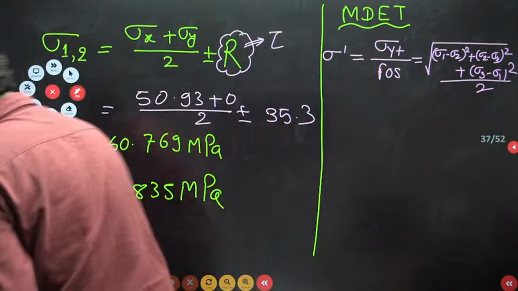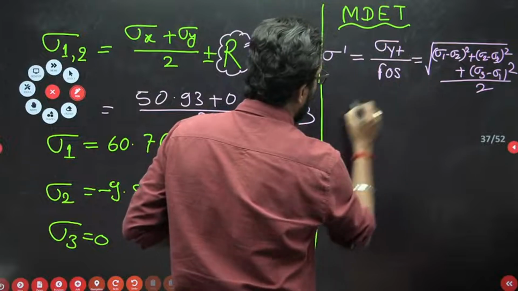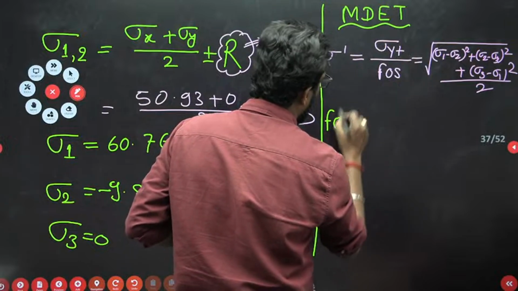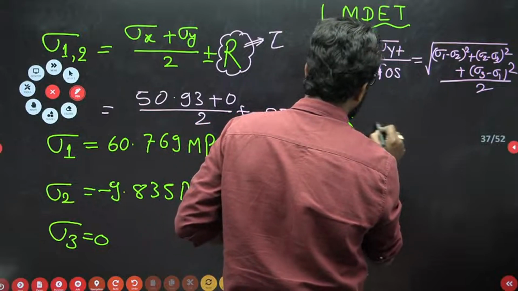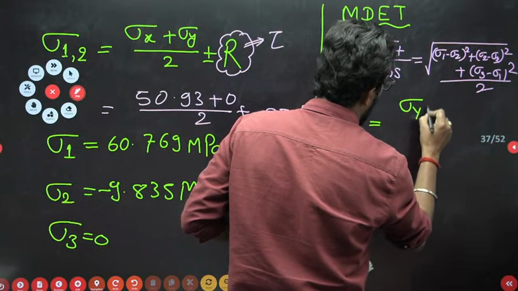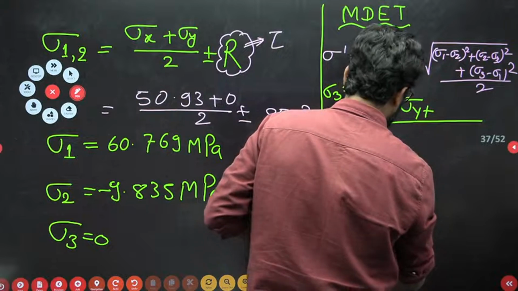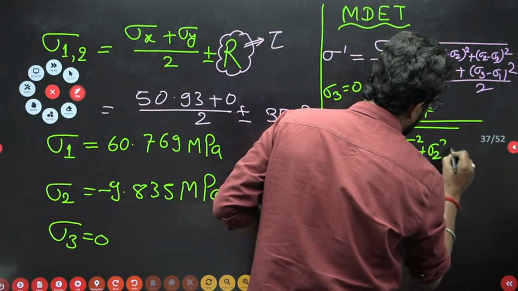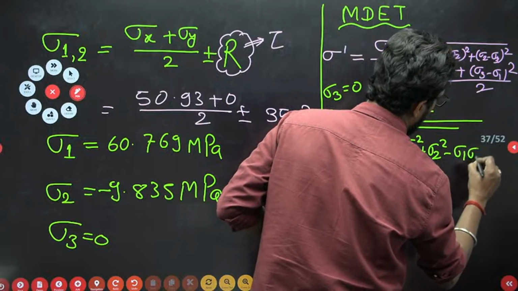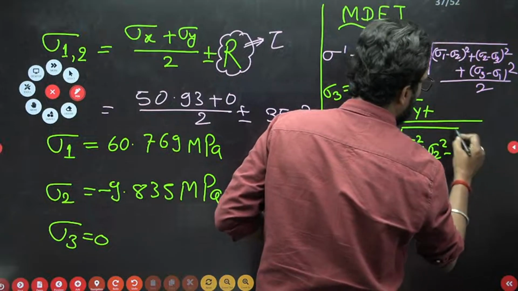Now if you arrange like that, here you have to find the factor of safety by putting sigma 3 equal to 0. This is equal to SYT divided by root under sigma 1 square plus sigma 2 square minus sigma 1 sigma 2. See the beauty.